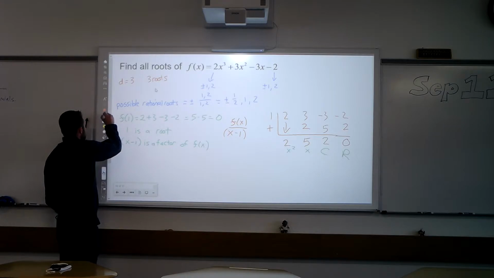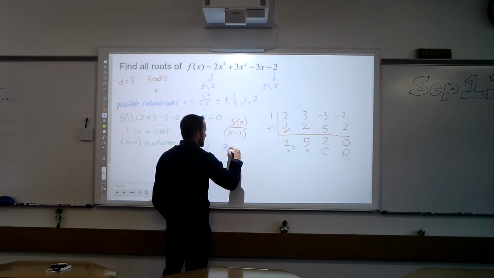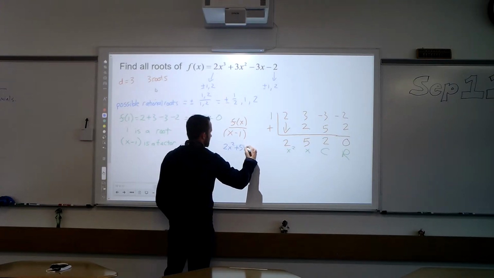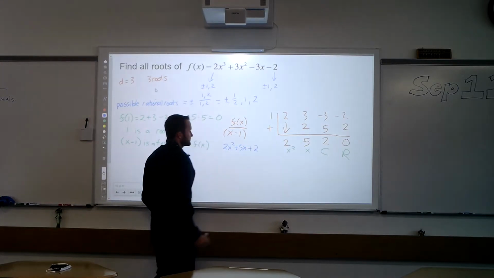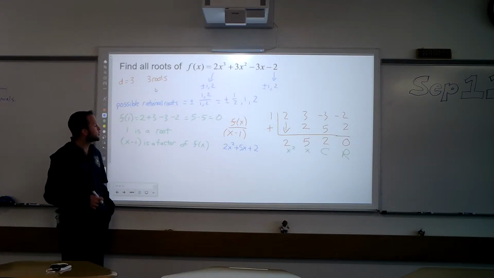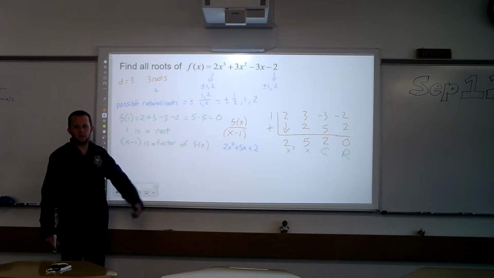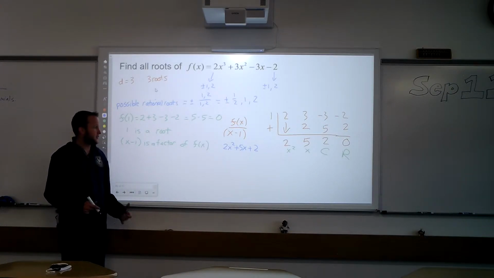So let's write this out. I am left with 2x squared plus 5x plus 2. Now looking at this, does that factor? Well, it looks like we'll need to use split and group. If you don't want to use split and group, you could keep going in here. You could start plugging in other numbers till you get 0 and do synthetic division again. And that's a way you could just avoid factoring.